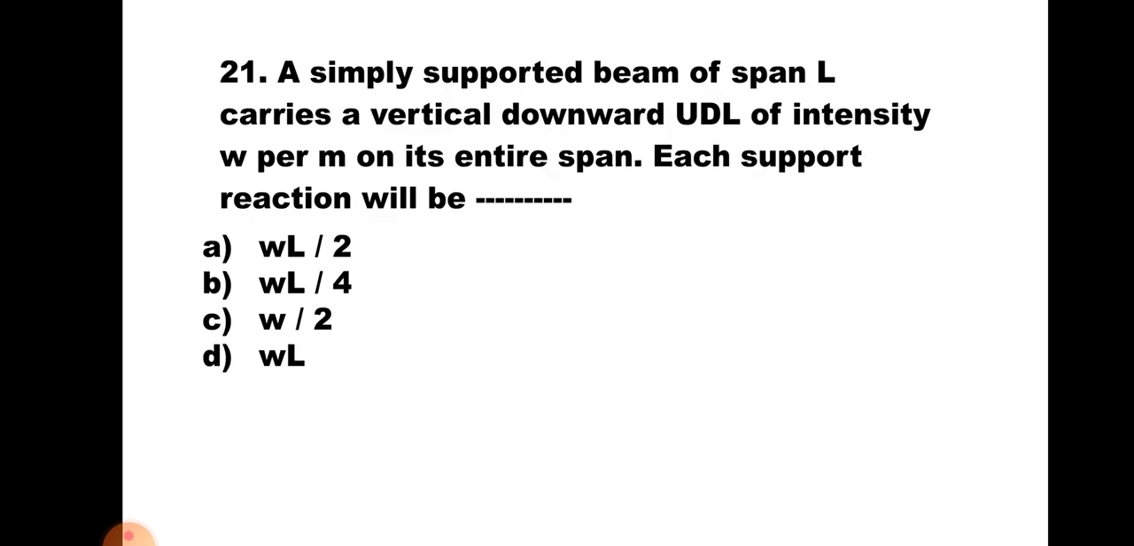Question number 21. A simply supported beam of span L carries a vertical downward UDL of intensity W per meter on its entire span. Each support reaction will be: A. WL by 2, B. WL by 4, C. W by 2, and D. WL. Now here UDL is acting on entire span, so total load is W into L. As it is symmetrical loading, the support reactions will also be equal, so that is half of the load, and hence the correct answer of this is A, WL by 2.